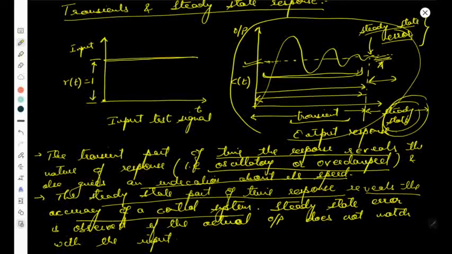Okay, in the end, the steady state error which is shown over here is observed if the actual output does not match with the input. So these are the outputs we are getting from the responses over here. Okay, so this is the transient and the steady state response.